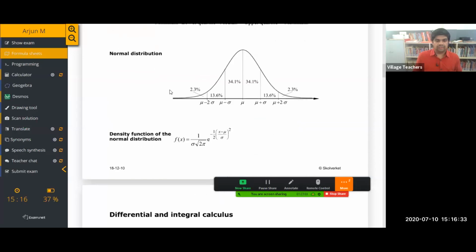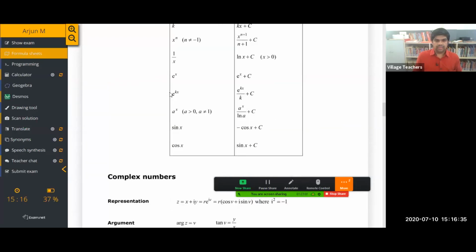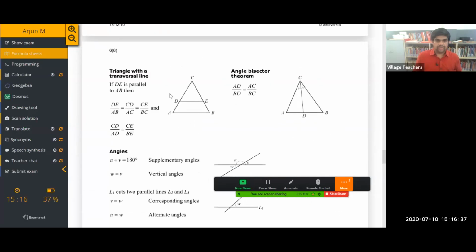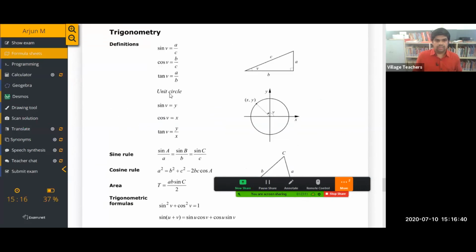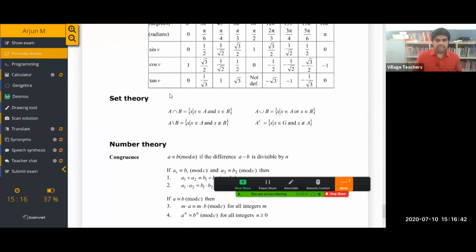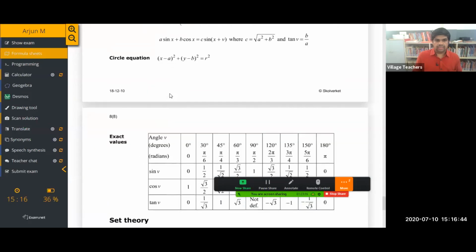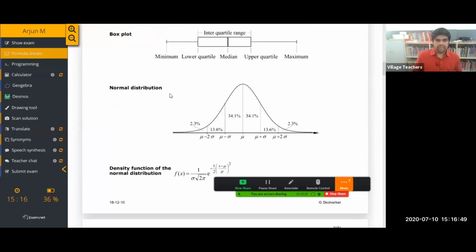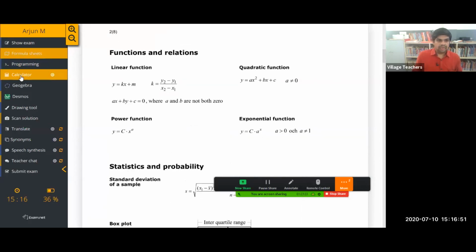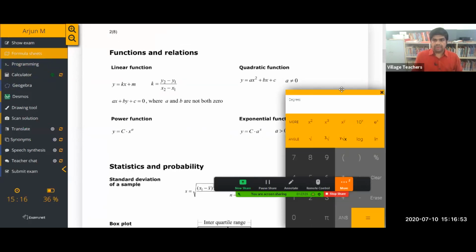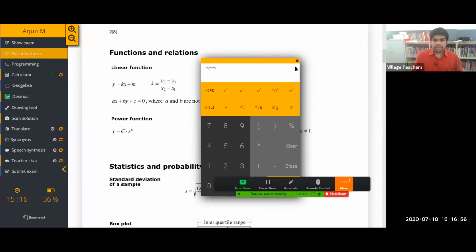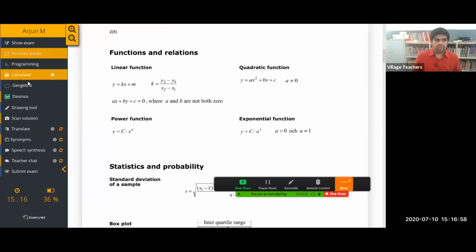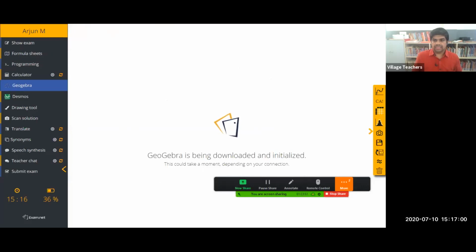Students can refer to these formulas, just like our Clark table. The students can refer to the formulas related to trigonometry and number theory. Okay, so if you enable this, you can use this. And the calculator, I'm coming to programming later. In the calculator, you can use the scientific calculator. Any type of queries you can do under this. GeoGebra, you can see the graph. I'm not familiar with the graph, but you can just use this option. The teachers can try this.